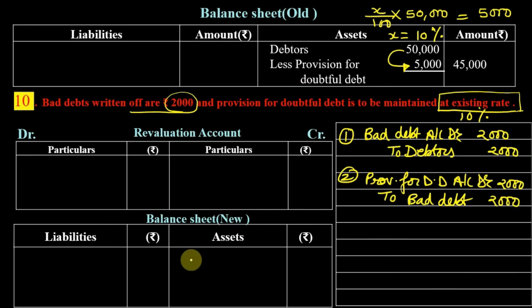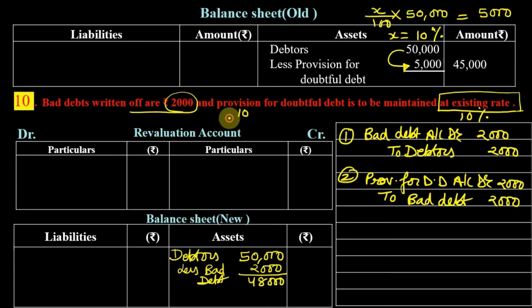Okay, so let us show this in the balance sheet. Debtors are 50,000 less bad debt 2000. So now our debtors are 48,000 and we need to maintain provision at 10% of debtors.